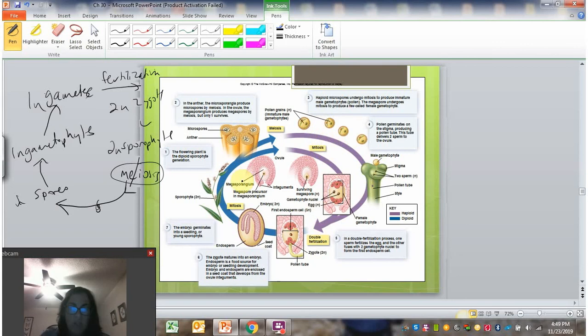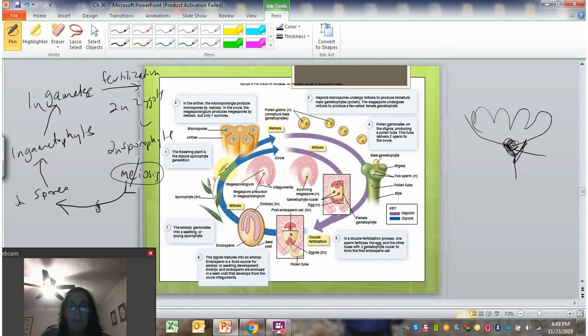Okay, so let's take a look at the female side. So now we're looking in the ovule. So this is down in the bottom of the flower. So if you think about, like, here's my really ugly rose, right? There's like the kind of bulbous part at the bottom of the rose. I'm mentioning rose because I feel like that's the kind of flower that most people kind of know a little bit. So we're down here in that thick part. That's where the ovule is.